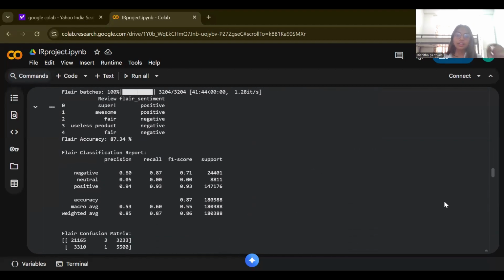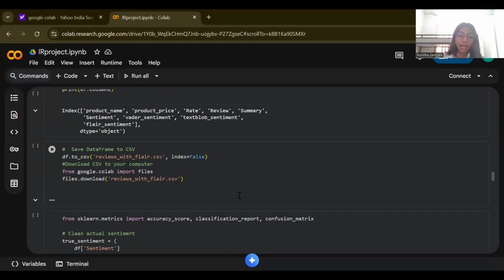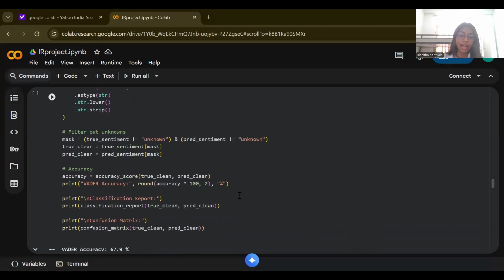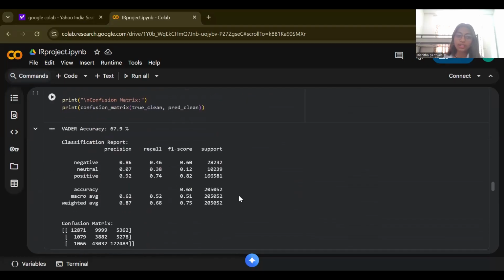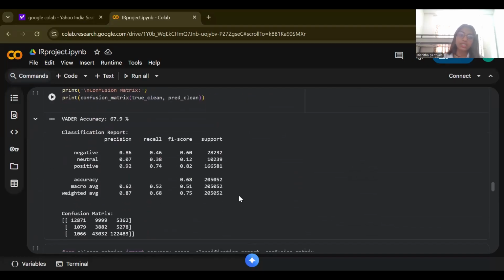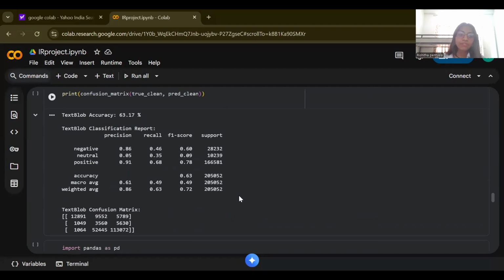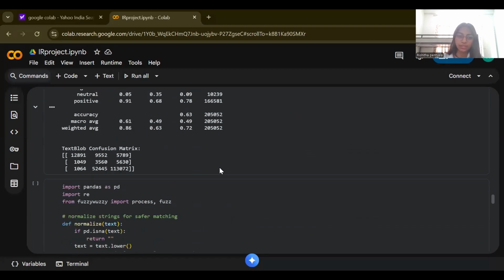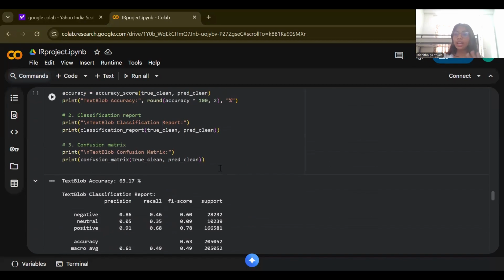So again, here is the accuracy of the Flair. I'll also show you the accuracy of the other models. Like for VADER, it's 67, almost 68. And for TextBlob, it's 63%. So this is what I have done for part one.